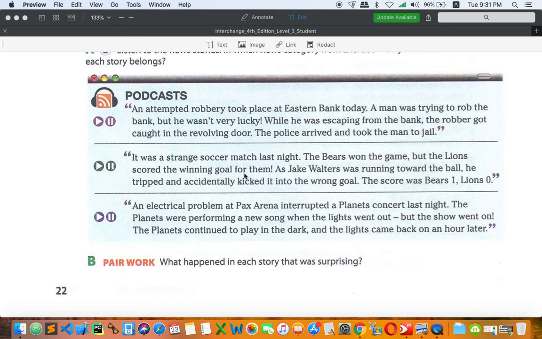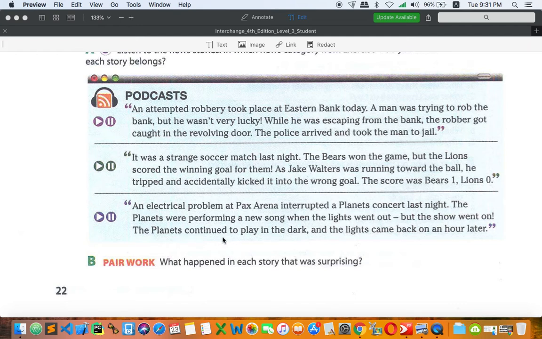Okay, so let's move on to next. An electrical problem at PAX Arena interrupted the Planet's concert last night. So something related to electricity. The Planets were performing a new song when the lights went out. So it's just like they were performing, but of course, there was no electricity at all. But the show went on.